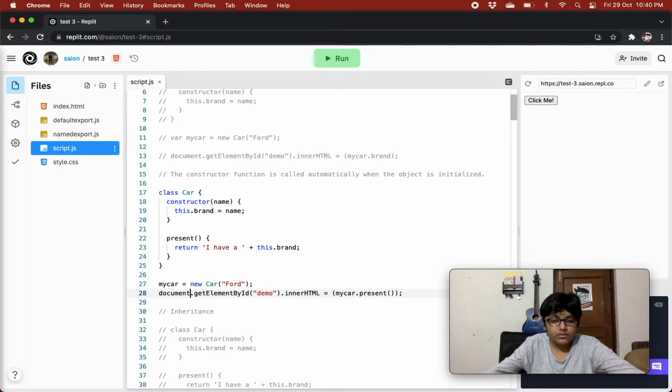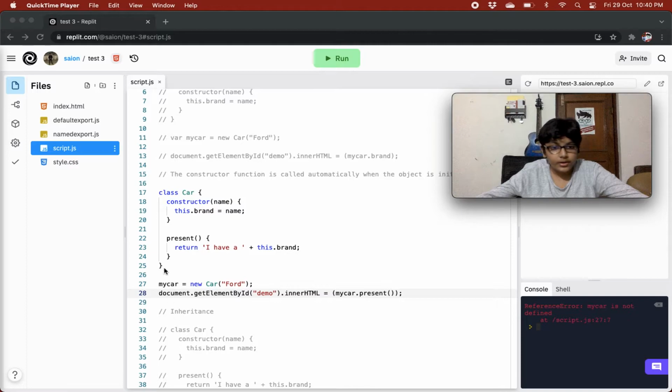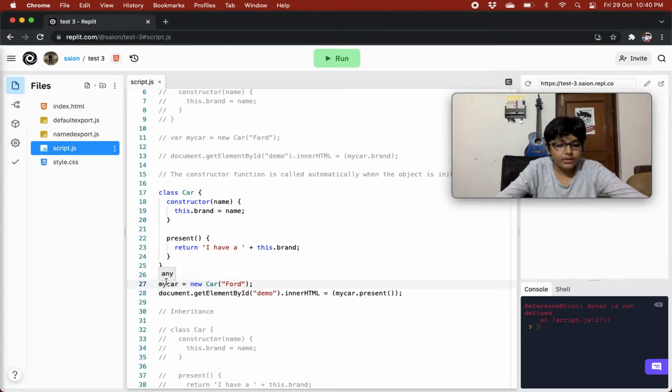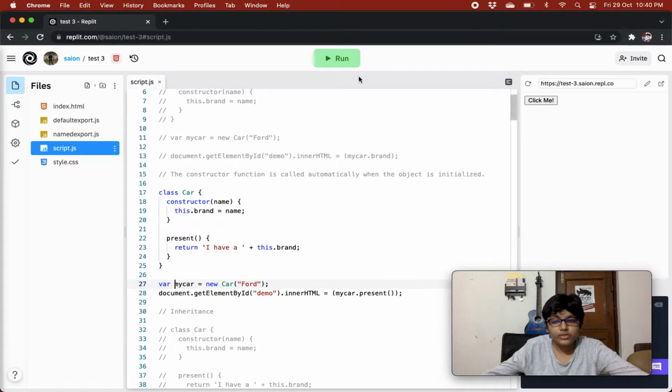Right? And now if we try this, we'll get to see, oh, we have an error. Okay, so I forgot to specify the var keyword over here, because I was just trying to set the value of a variable that was not created. So now we are getting "I have a Ford". Quite cool, right?